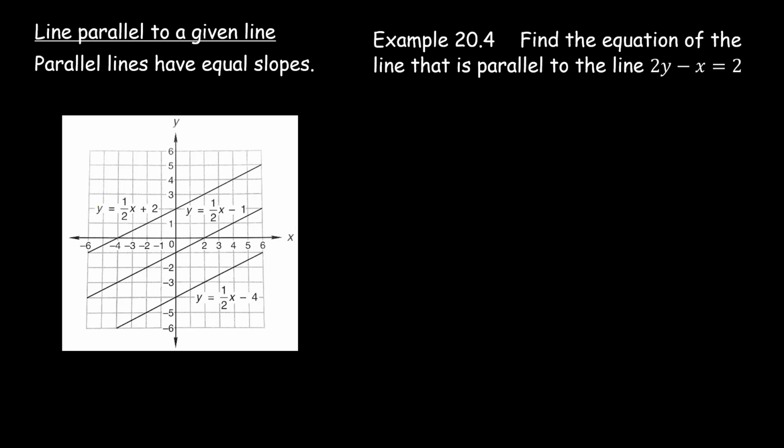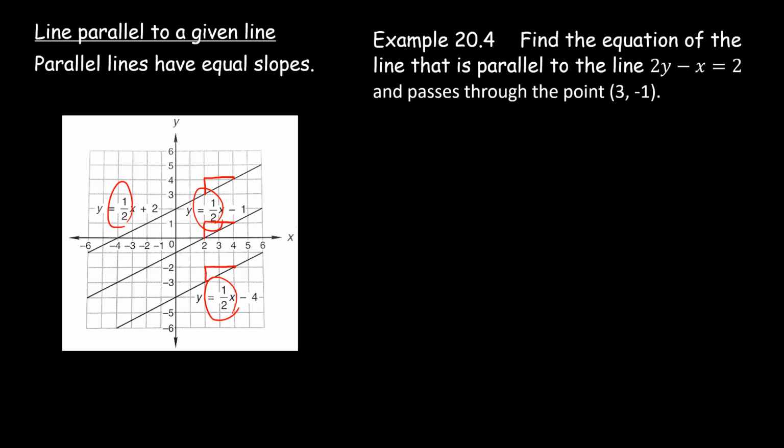So you can see here is a picture of a bunch of parallel lines. And so here you can see that as you go from point to point on this line on the top, you go up 1 and over 2. That's the slope. Same thing here, up 1 over 2. Same thing here, up 1 over 2. So these three lines are all parallel. They have the exact same slope. So anytime a problem tells you that two lines are parallel, you'll know they have the same slope.